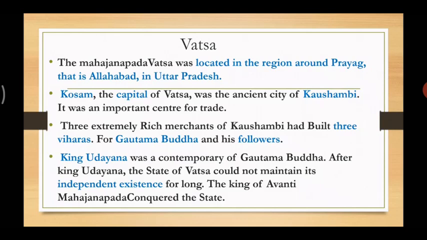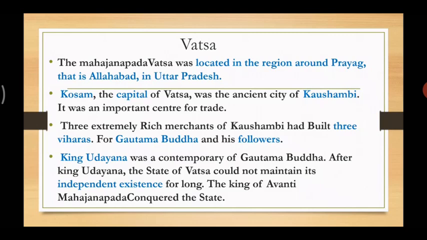The Mahajanapada Vatsya was located in the region around Prayag, that is Allahabad in Uttar Pradesh. And what was the capital of Vatsya? Kausambi was the capital of Vatsya, an ancient city and an important center for trade, that is buying and selling of goods.